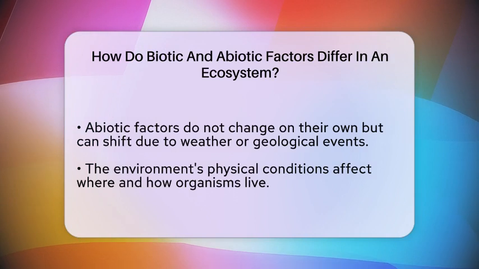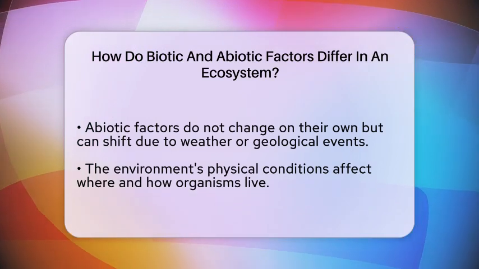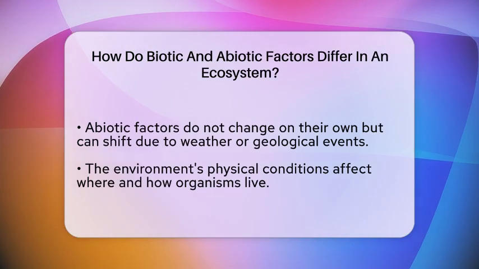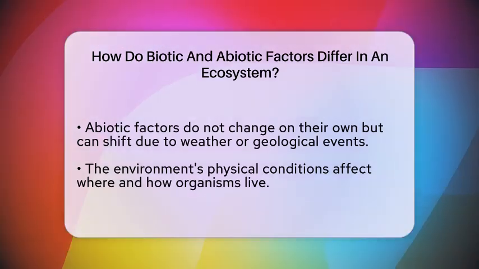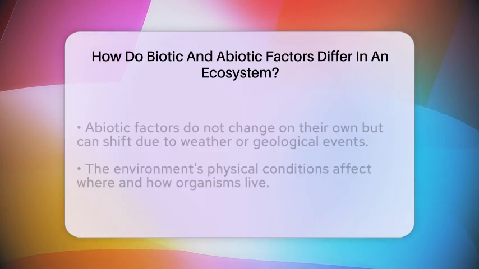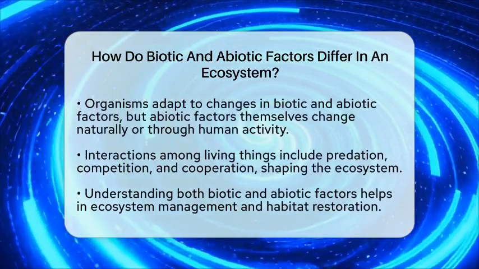Organisms can adapt to changes in biotic and abiotic factors. For example, some plants can survive droughts by developing deeper roots. But abiotic factors like climate or soil composition do not adapt. They change due to natural processes or human influence.